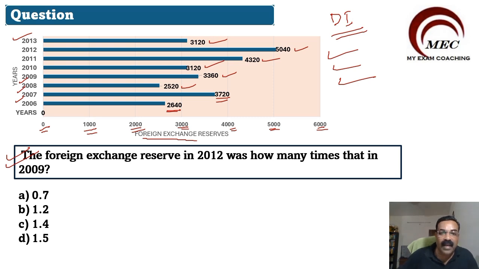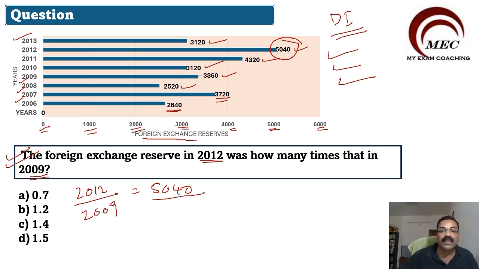The foreign exchange reserve in 2012 was how many times that in 2009? So in 2012 we have 5040, and in 2009 we have 3360.